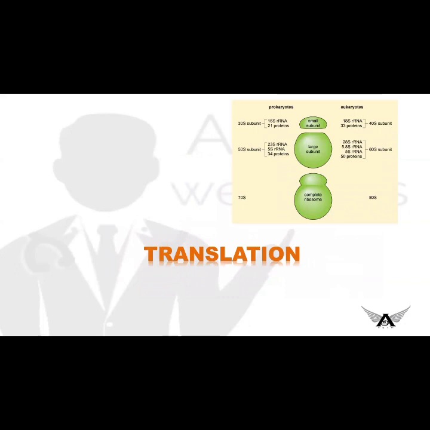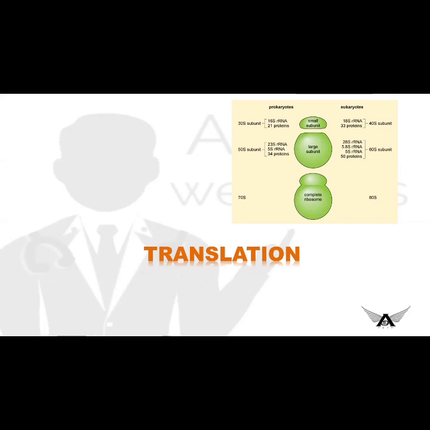Okay. We learnt about the basics, what we require for translation. Now coming to the topic proper, translation. What is translation? As I already said, a language is being translated. Till now there is a genetic code, and complementary to the genetic code there will be codes in the anticodon, so that the nucleotide sequence in the anticodon determines the type of amino acid that is going to get attached.